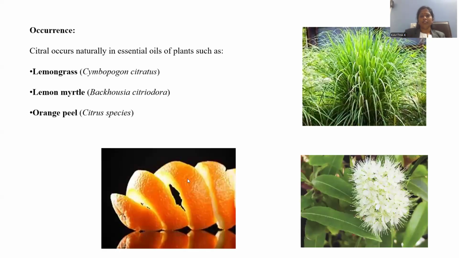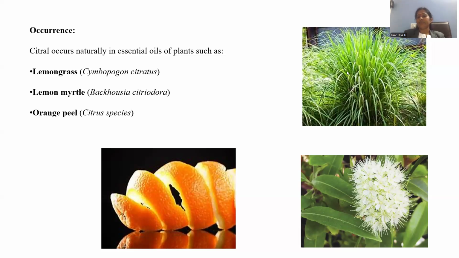Now let's enter into another segment where we can find citral, where you can extract this citral. Occurrence or origin of citral we are going to discuss, right? Citral occurs naturally in the essential oils of plants. These are the plants from which you are able to extract citral. Everybody is aware of lemongrass.